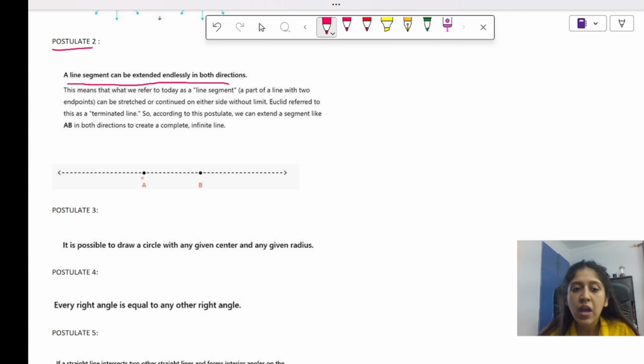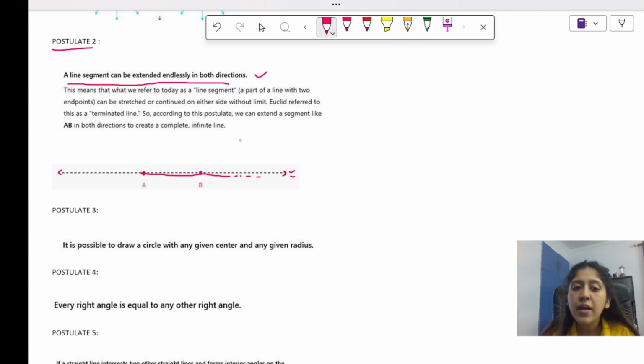What does this mean? If I pass a line through A and B, like for example, this is a line, now I can extend it in both the directions. As you can see, I am able to extend it in both directions. Now these arrows tell me that these can actually be extended infinitely. The arrows in geometry mean that we can extend the line infinitely. I had drawn a line from A and B and I can extend it infinitely. So this is the second postulate.